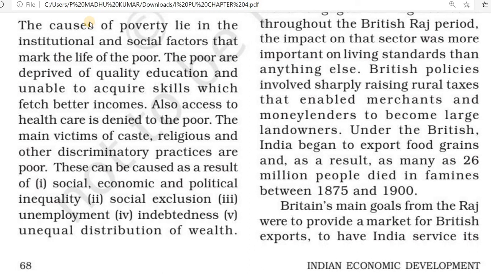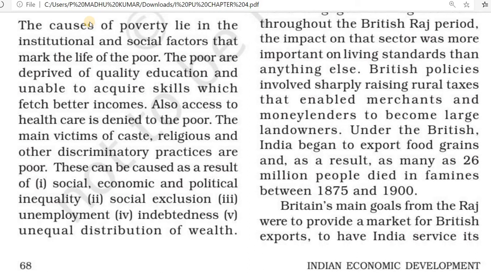Poor people are not getting proper education, good healthcare and accurate skills, which in turn would help them earn better income. People need more labor skills, and only from that can they earn income. The poor are also victimized by caste, religion and socio-economic discriminatory practices.